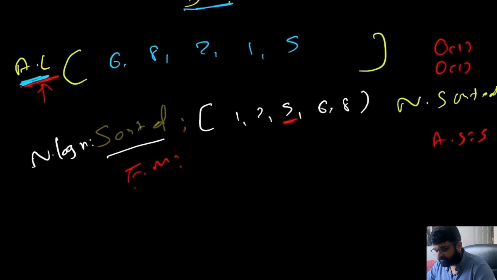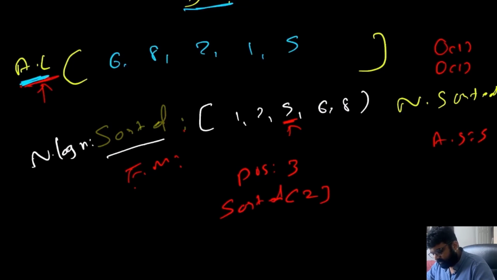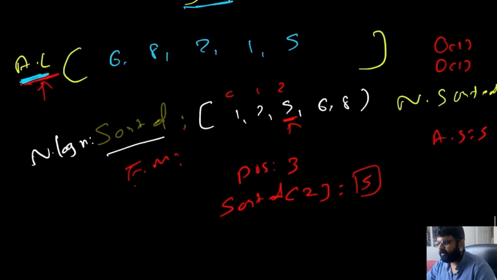The middle value is located at position number 3, or in the sorted array, index 2, because the indices are 0, 1 and 2. Whatever value is located there, we simply return, and that is our answer.